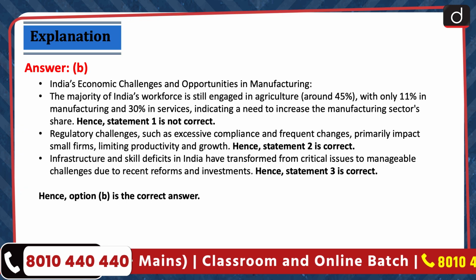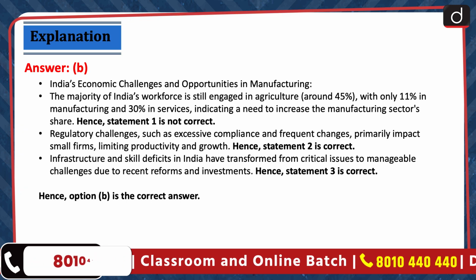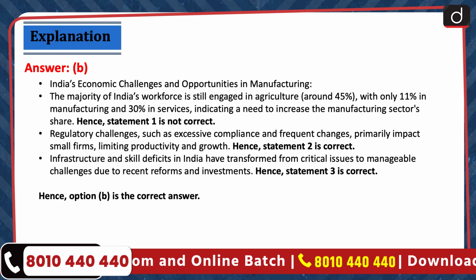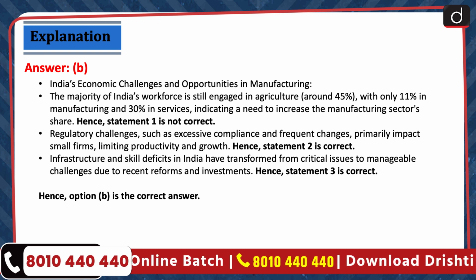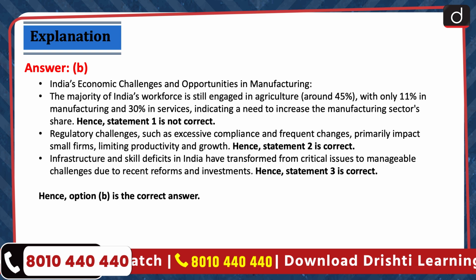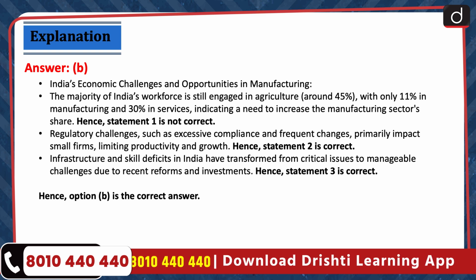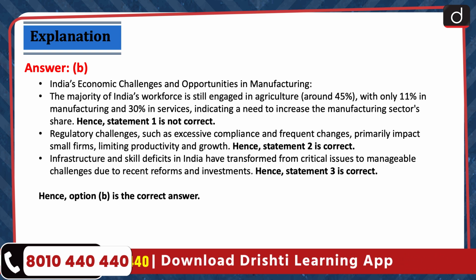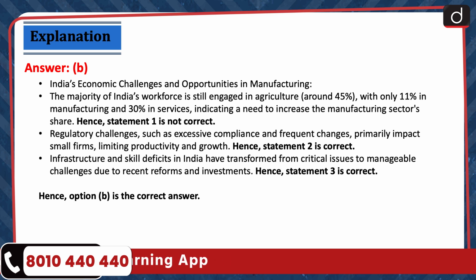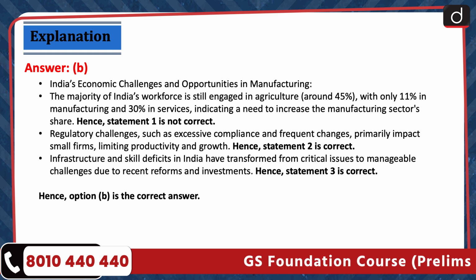India's economic challenges and opportunities in manufacturing. The majority of India's workforce is still engaged in agriculture, that is around 45%, with only 11% in manufacturing and 30% in services, indicating a need to increase the manufacturing sector's share. Hence, statement 1 is not correct. Regulatory challenges such as excessive compliance and frequent changes primarily impact small firms, limiting productivity and growth. Hence, statement 2 is correct.